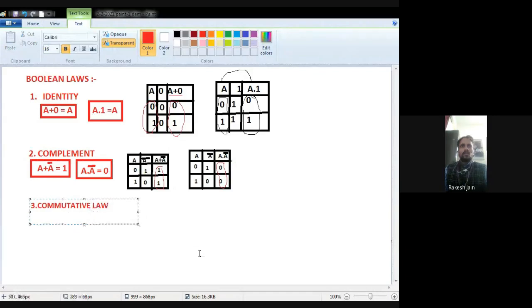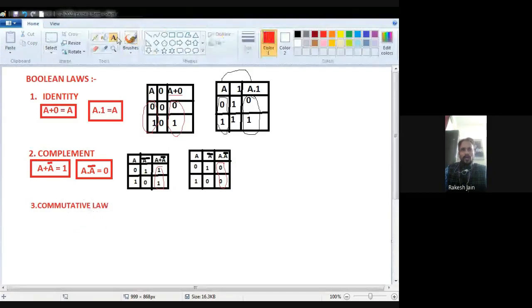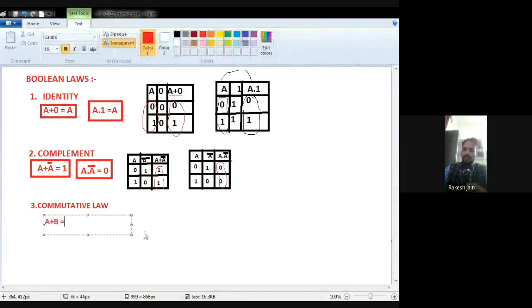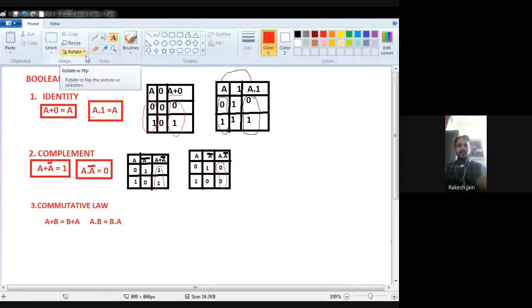Commutative law. See very carefully, what is the meaning of commutative law? A plus B is equal to B plus A, and A dot B will be equal to B dot A. So there are two laws, one with OR operation, one with AND operation, and both of them are related with the commutative law. A plus B is just the same as B plus A, and A dot B is the same as B dot A. Okay, now we are going to prove this commutative law, that it is correct.